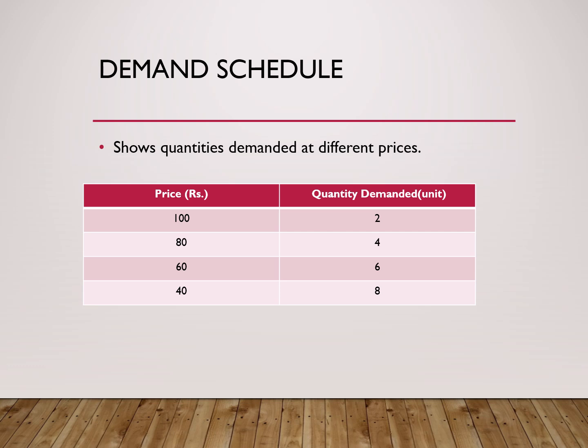Next, the price further decreases to rupees 60 because the product is becoming more affordable. Consumers increase their purchases and demand rises to 6 units. Finally, when the price becomes rupees 40, consumers purchase 8 units because now the product is much cheaper. So what do we observe here? We can clearly see that as price decreases, quantity demanded increases. As price increases, quantity demanded decreases. This shows the inverse relationship between price and demand, which supports the law of demand.